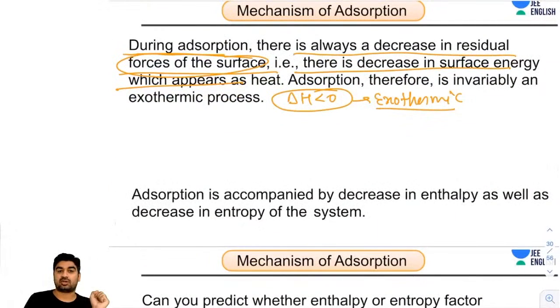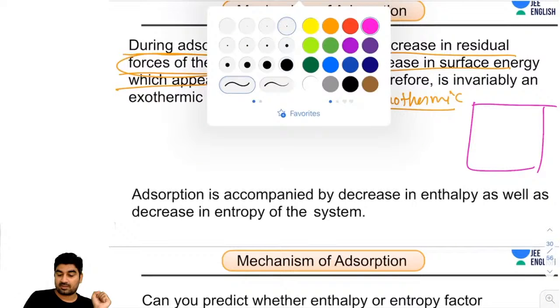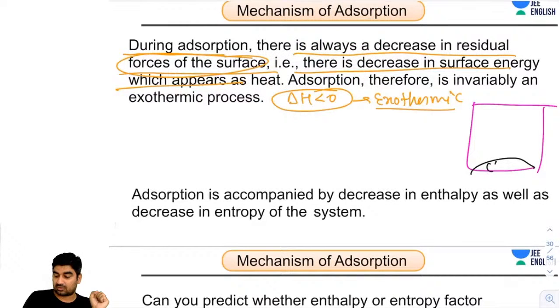What will happen to the entropy? Here, if I'm talking about a gas, suppose this is charcoal, and here I'm taking the gas molecule.